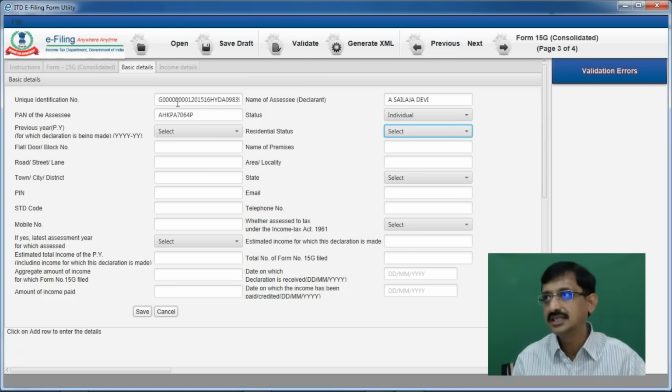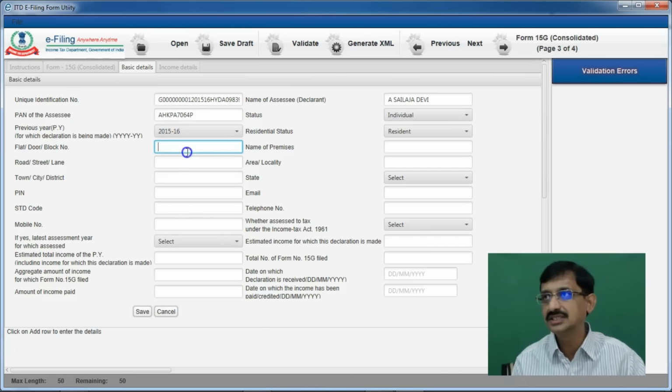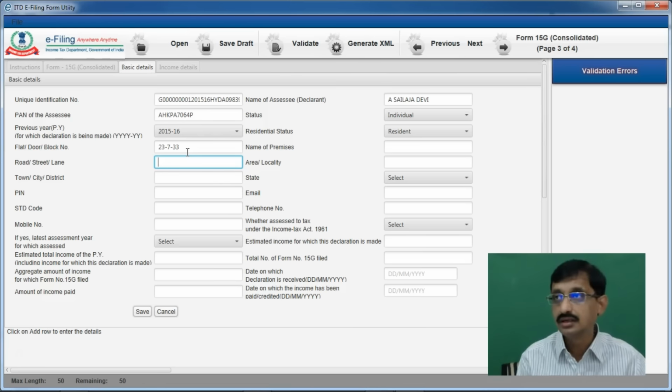Status is individual, residence status is resident, and what is the previous year for which declaration is being given? It is financial year 15-16, and what is the address of this particular declarant? What is the road number?